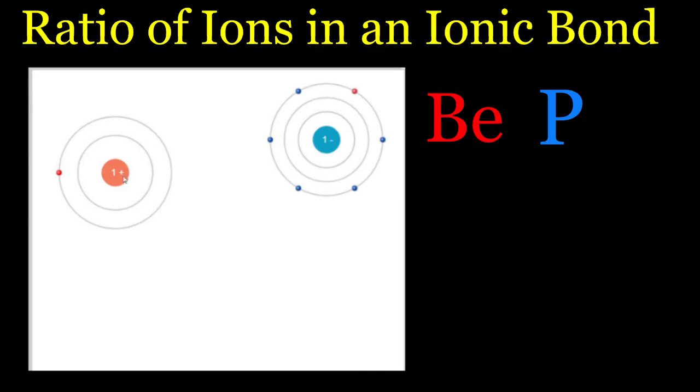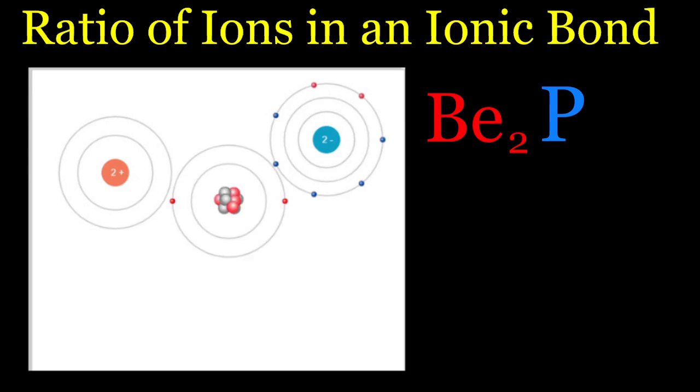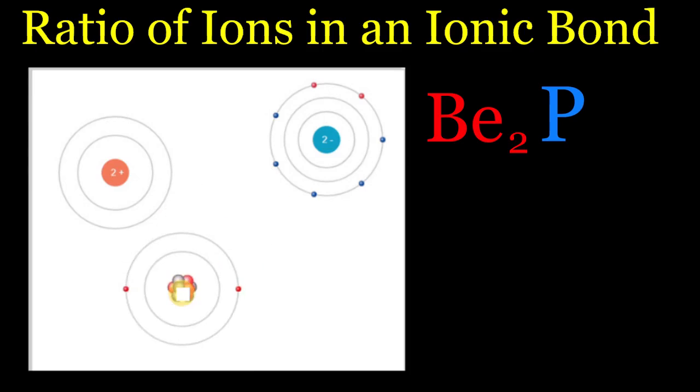Neither one of them are happy. Neither one of them are stable yet. So beryllium's going to give up its other electron. Now beryllium is happy. It's got its +2 that it wants. It's stable. It's given up those electrons. It now looks like a noble gas. It's happy. It's stable. But phosphorus is not. It has a charge of -2. It only has 7 valence electrons. So in order to help this out, we're going to need more beryllium. So we're going to have to add ourselves another beryllium atom here.